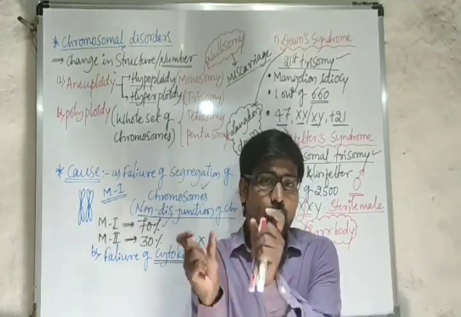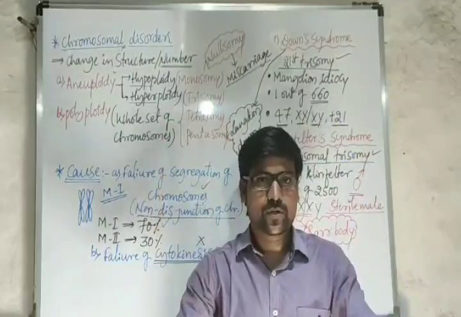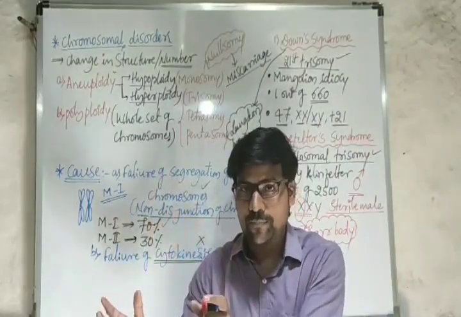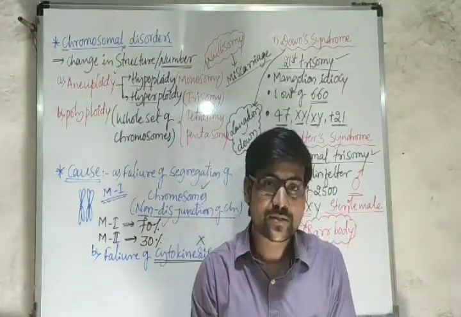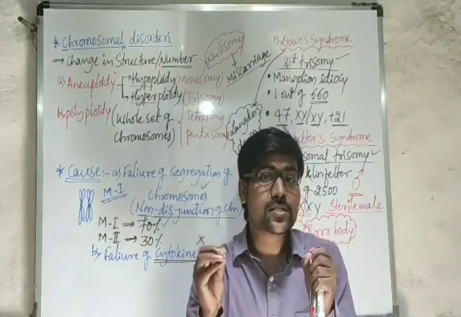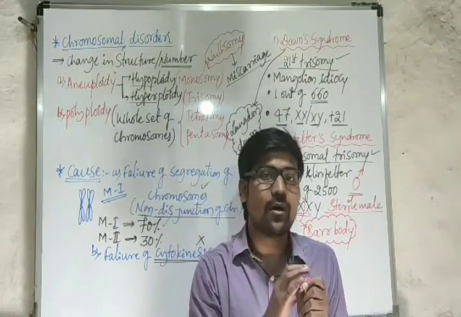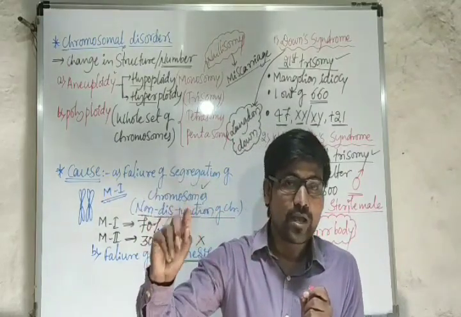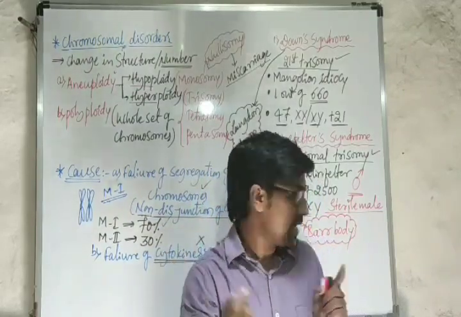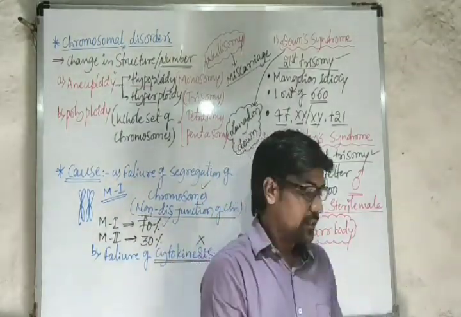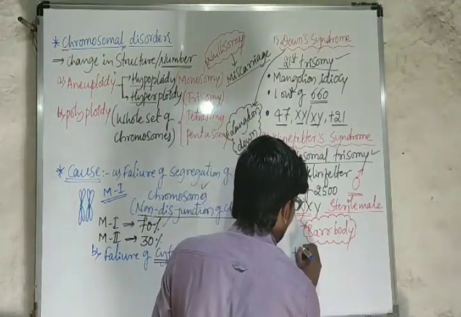If all genes on both X chromosomes were expressed in the female, the quantity of gene products would be more. So to avoid that, in the female body at the embryonic stage itself, one X chromosome becomes a bar body.